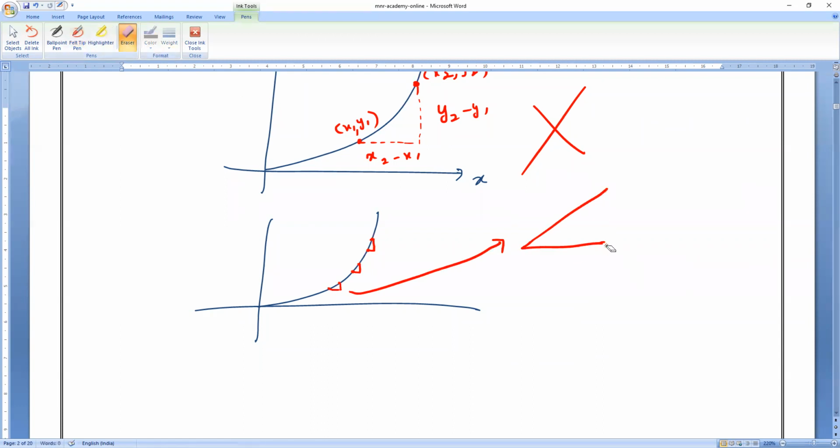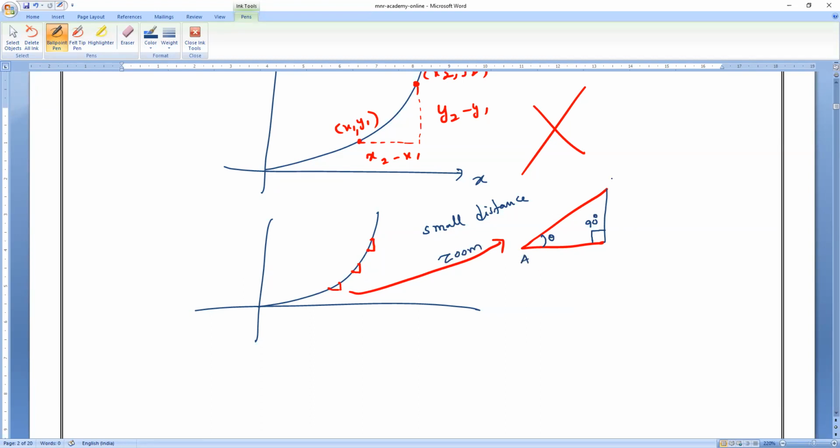If I zoom into that particular point, it will definitely appear to be what? A right angle triangle, 90 degrees. Then I can find it. I am choosing a very, very small distance. Take extremely small distances. Then if I zoom that one, definitely it will be like this. Then you can see this line.